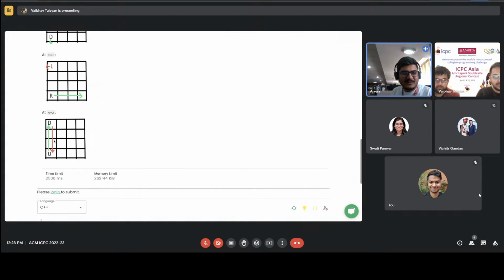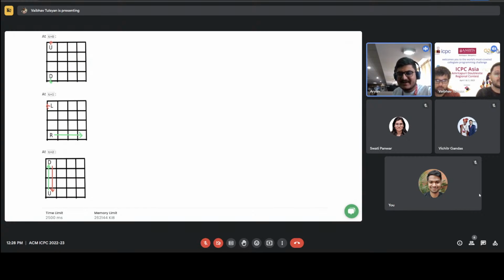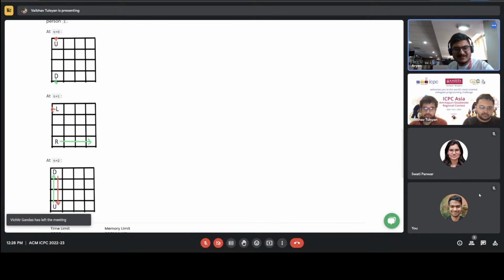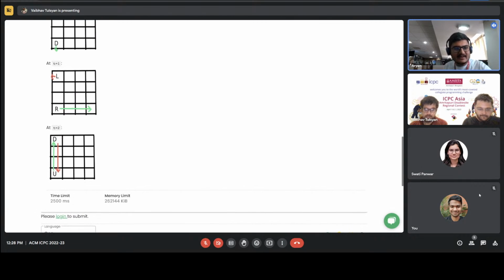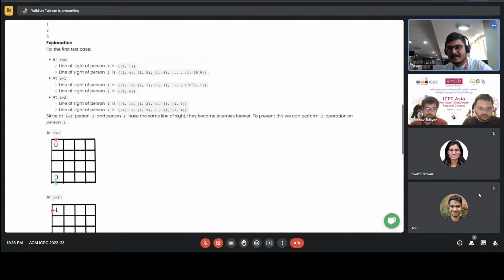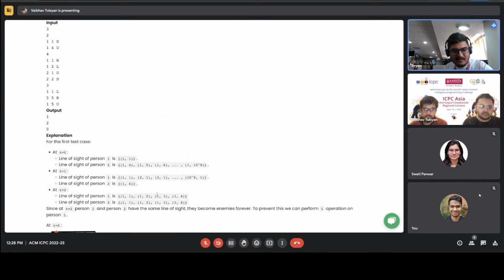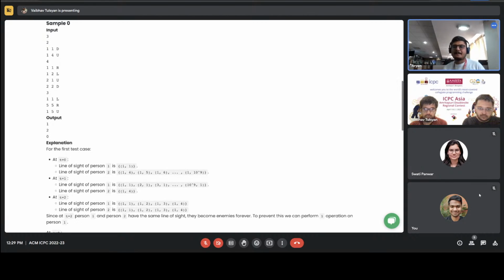No, not one more person. The problem here is, if you look at it, it goes R to D and it only goes up till the fourth block because the grid ends there. Up and down was supposed to be this, but since it has only four, it's just ending over there. On the other hand, the explanation of the sample explicitly mentions what all points a line of sight can have. So for t equal to 2, we are having only 4 points, but for all the others it's going further.